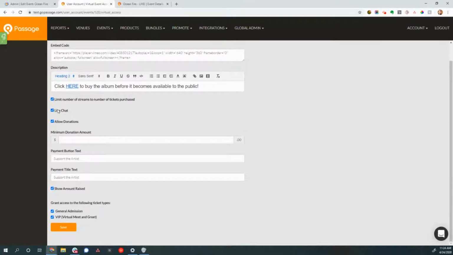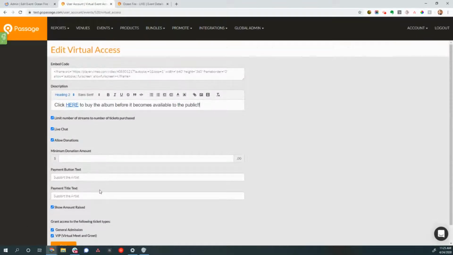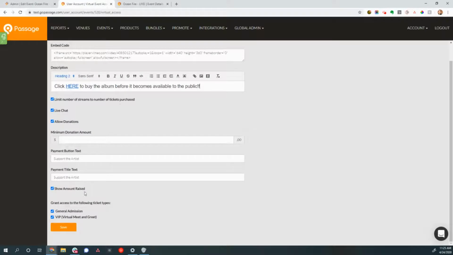For this one, I do want to enable live chat so that we can see that, and donations. Donations or tips is actually a way to allow the fan to support the artist, support whoever's putting on this event live while it's happening. And I'll show you that in just a minute as well. And then finally, at the very bottom, we're going to select the ticket types that we want to allow virtual access to. And if a ticket isn't selected, it's going to actually be for normal admission to an event.